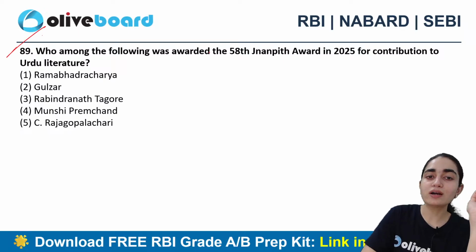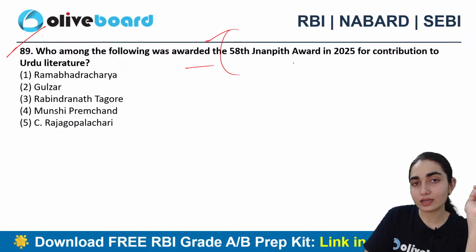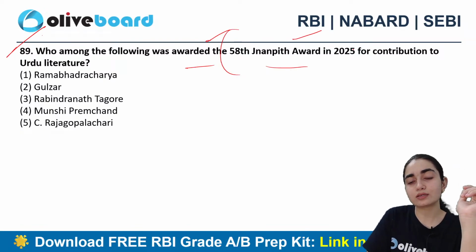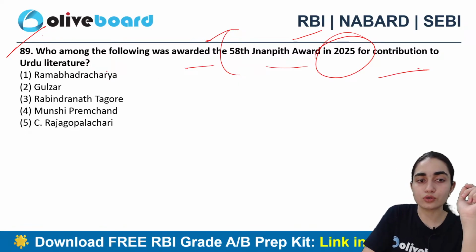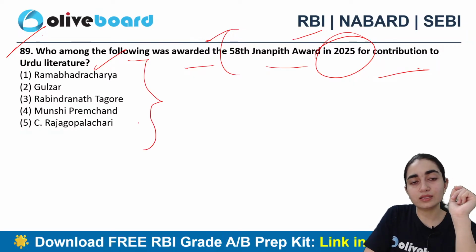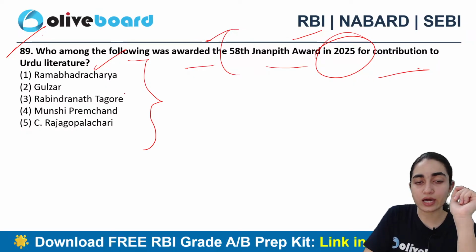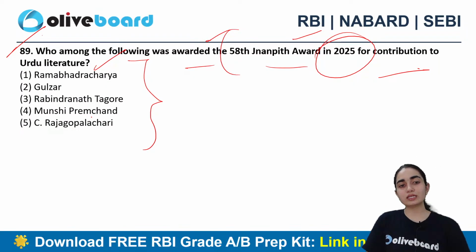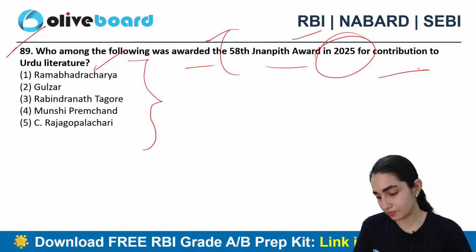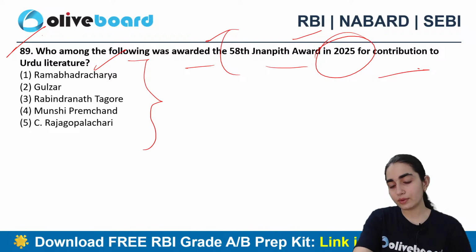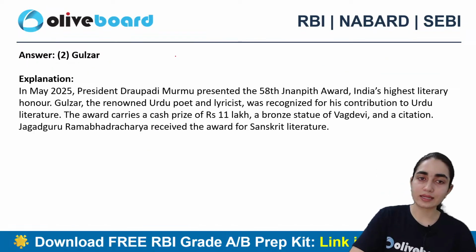Okay, so who among the following was awarded the 58th Jnanpith Award in 2025 for contribution to Urdu literature? Is it Rambhadracharya, Gulzar, Rabindranath Tagore ji, Munshi Premchand, or Rajagopalachari? B. Okay. Anyone else? All right. So B is the correct answer, which is Gulzar.